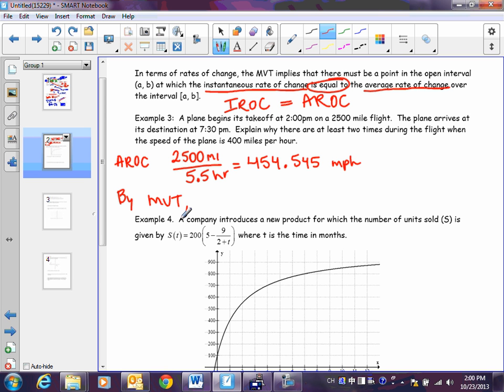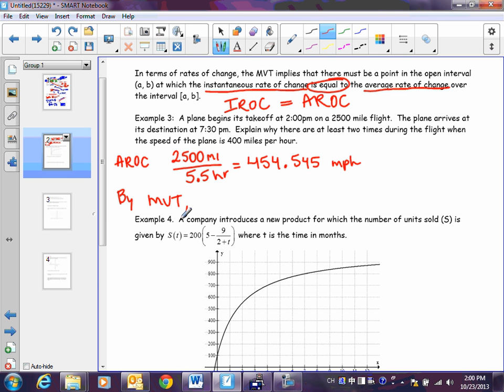Okay, so let me back up and make sure, because I kind of asked a very open-ended question. So let's first of all say, can we use mean value theorem? Is the plane's speed and plane's path and all that, is that continuous? Yeah, it can't not be.